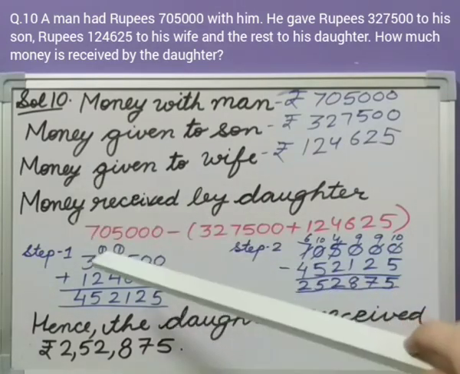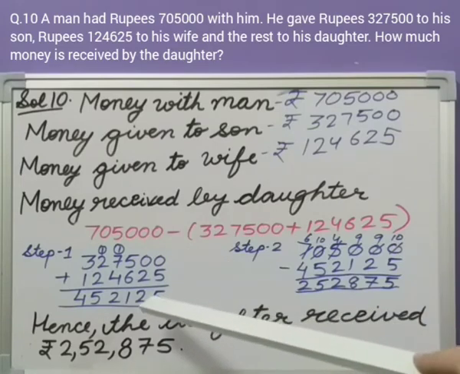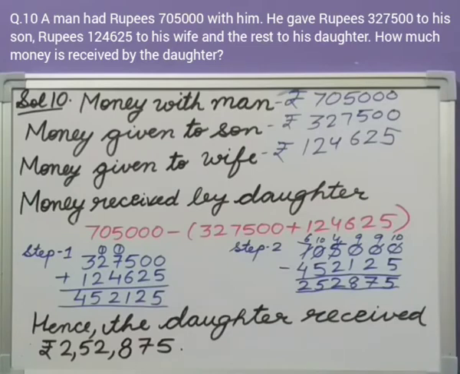So step 1 is we have added them and the sum is 4,52,125, and now we have subtracted the whole sum from the total money. So 7,05,000 minus 4,52,125.